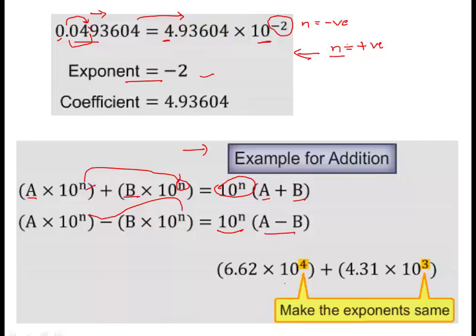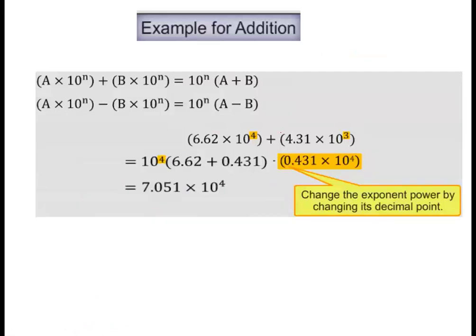For example, now an example is taken. It is 6.62 into 10 raised to power 4, and 4.31 into 10 raised to power 3. Now you can see that the exponents have different values. So generally what we used to do, we will change the exponent which has the smaller value, we will equate it to the larger one, and for that we have to shift the decimal. Okay, as you can see here, now this exponent has to be changed,